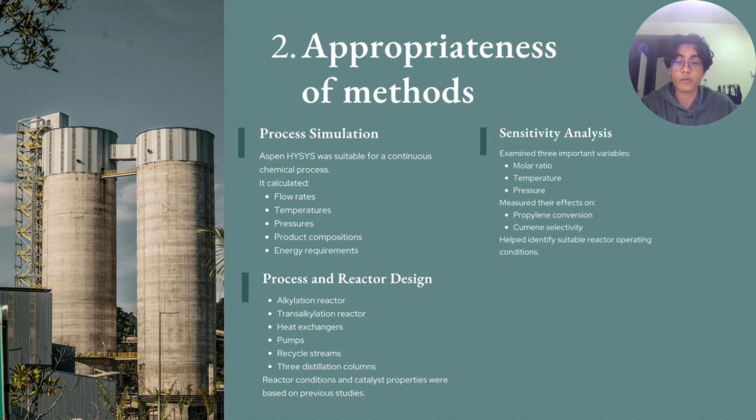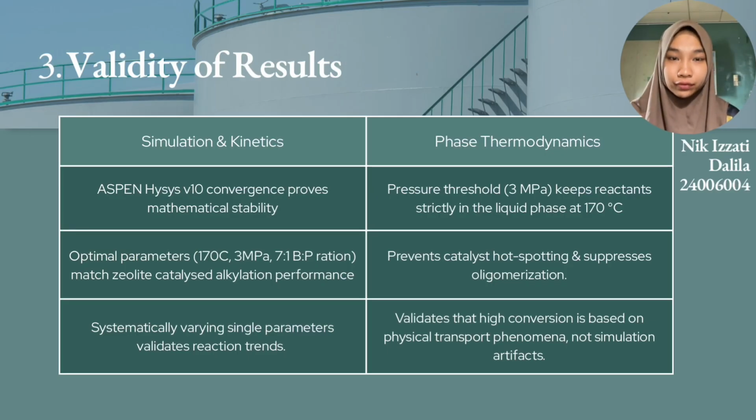Sensitivity analysis was also appropriate because it allowed the authors to study how changes in molar ratio, temperature, and pressure affected reactor performance. Moving on to the validity of results and data interpretation. Overall, the findings are highly valid and align well with industrial cumene production. The Aspen HYSYS model achieved full convergence, yielding 99.99% propylene conversion under the optimal conditions as stated in the slide.